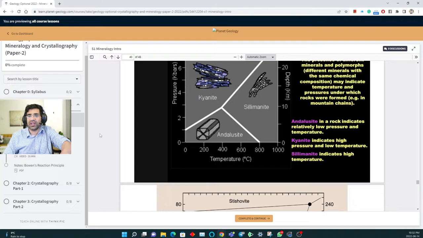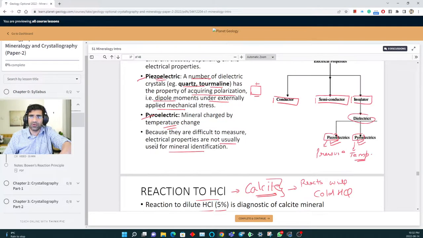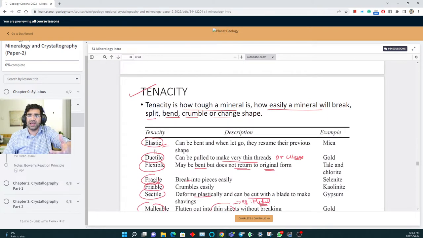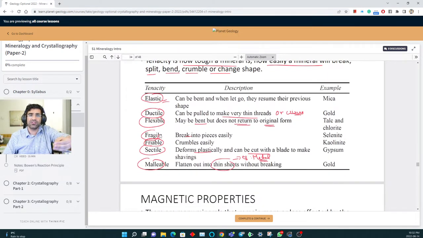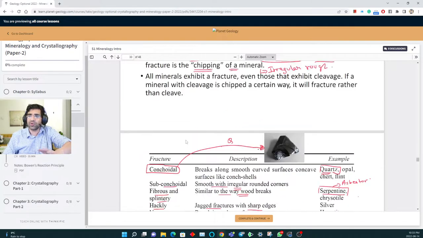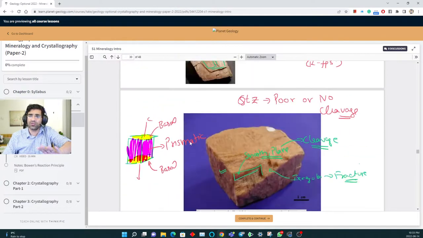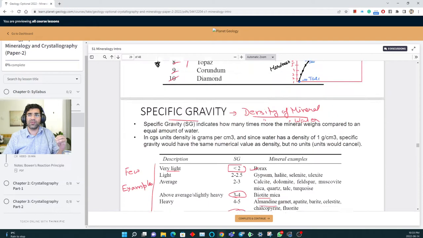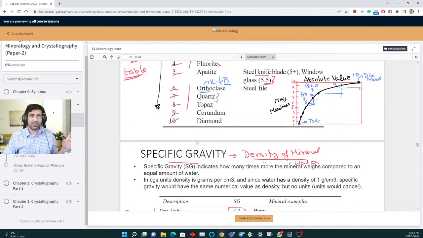So what these are, because again when we go to crystal groups, you should know this part. But these are very simple properties. They will not even directly ask you about these, so you just have to understand them. No need to prepare detailed notes of these. You know, what is magnetic, elastic, ductile, these things you have studied in science when you study properties of metals and non-metals. So just go through these. Either you can go to the lecture, or if you don't want to, just go through these slides, so that when we go to those mineral groups and say the density of quartz is 2.65 gram per cc, you should know what density is. So cover this part also.